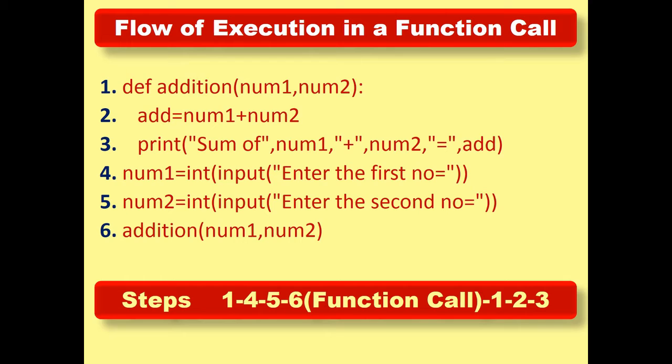the function header is there, and on point number 4, the main section starts. After that, it requests num1 and num2 from the user. After that, it moves from point number 4 to point number 5, and then to point number 6, where the actual function call is. Again, when the function call happens, it automatically moves towards point number 1, the function header, and then moves inside the body of the function and performs its work.